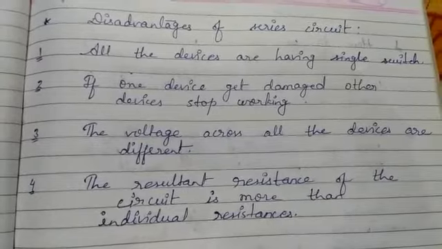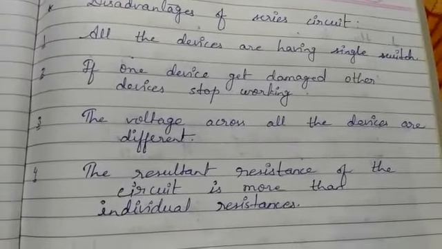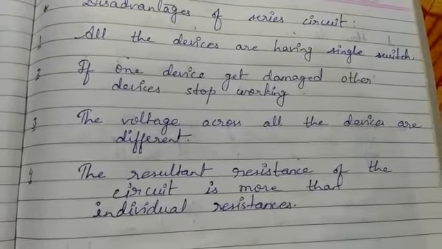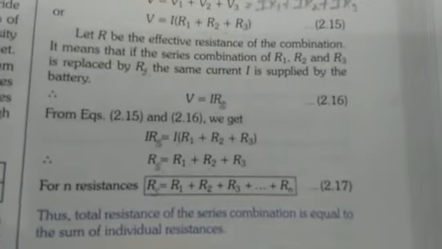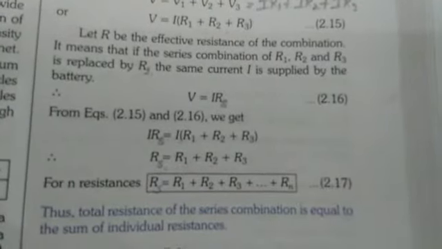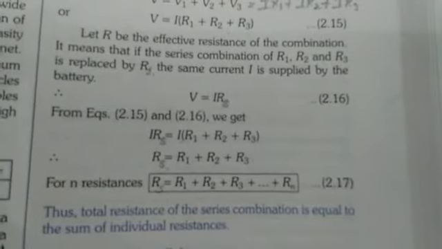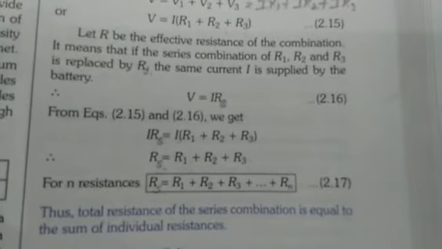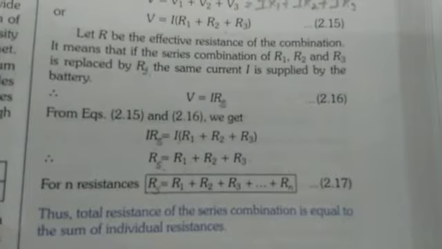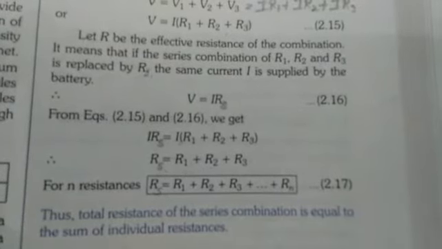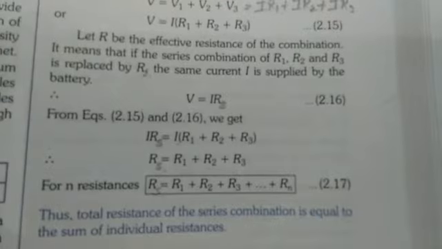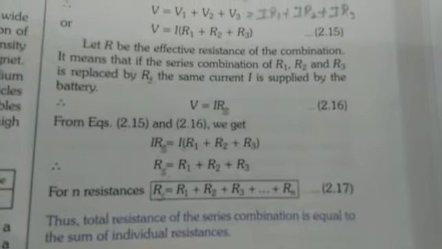Now fourth point, the resultant resistance of the circuit is more than the individual resistances. In series combination, the total resistance is the algebraic sum of individual resistances, so the total resistance is very large in comparison with individual resistances.